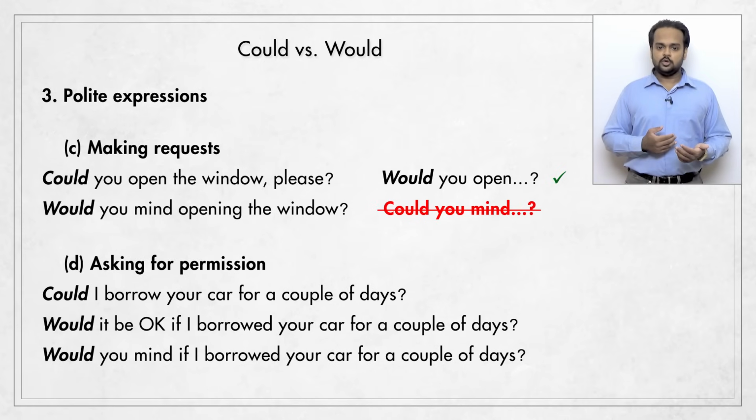Notice that when we use would it be okay if or would you mind if, we use the verb in the past tense, borrowed, but that's just a grammar rule. We're still asking for permission for the future. All right, these are the differences between could and would, and if you're ready, it's now time for the test.